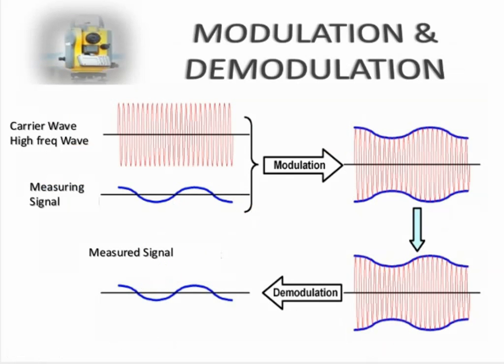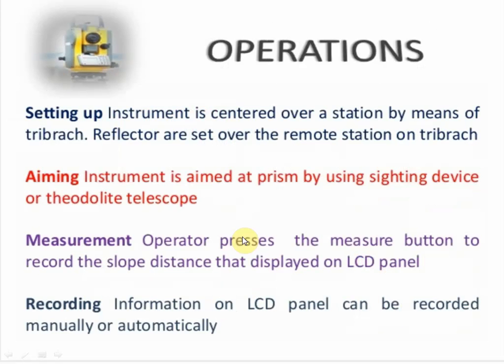This is how modulation and demodulation work. You can see here the carrier wave, that is high frequency waves, carrying the signal, which is modulation. And after demodulation the signal is measured, the distance is measured.